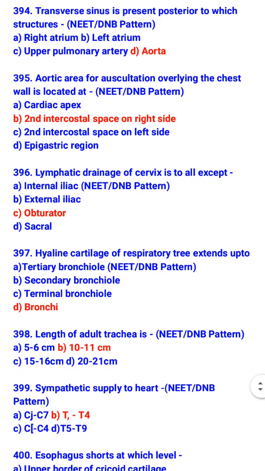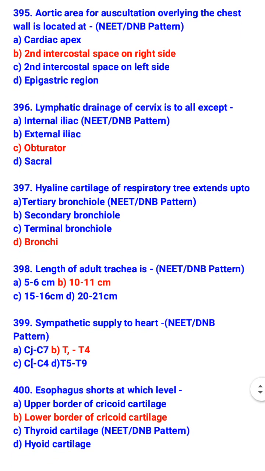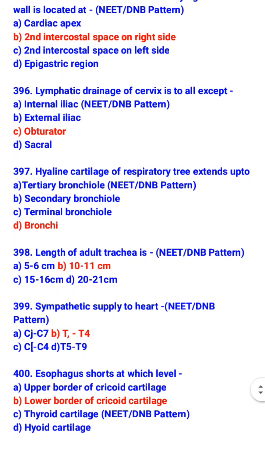Hyaline cartilage of respiratory tree extends up to bronchi. Length of adult trachea is 10 to 11 cm. Sympathetic supply to heart is up to T4. Esophagus starts at which level? Lower border of cricoid cartilage.